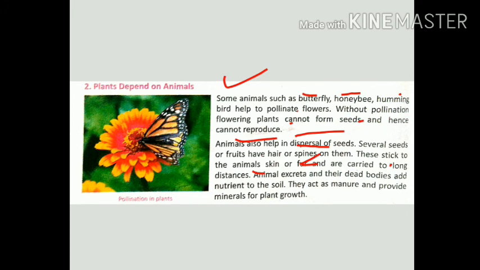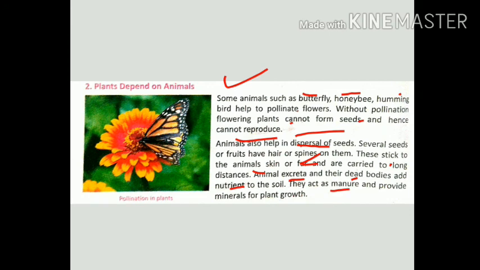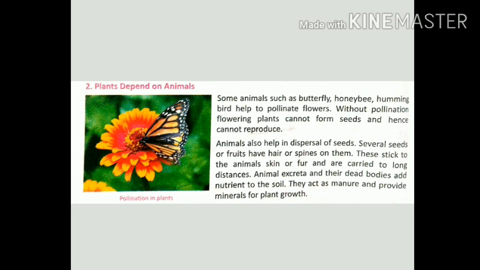Animal excreta, as I told you before, like their urine and waste material, and their dead bodies when animals die, add nutrients to the soil, means they become fertilizers. They act as manure, खाद की तरह वर्क करते हैं, and provide minerals for plant growth. That is very important, like nitrogen and phosphorus. That is very important for the plants. Okay.